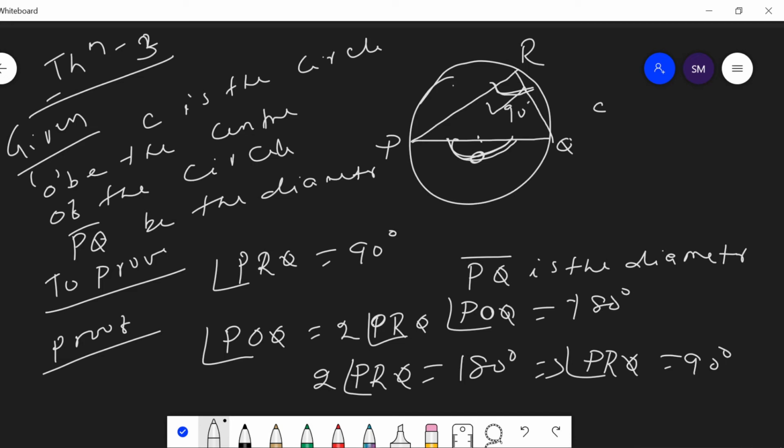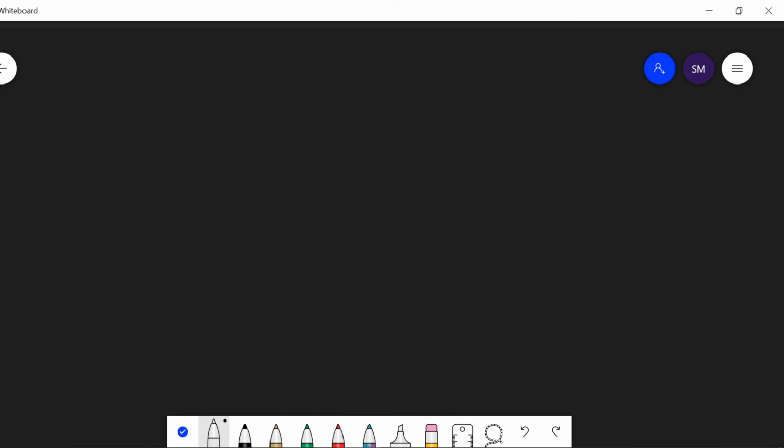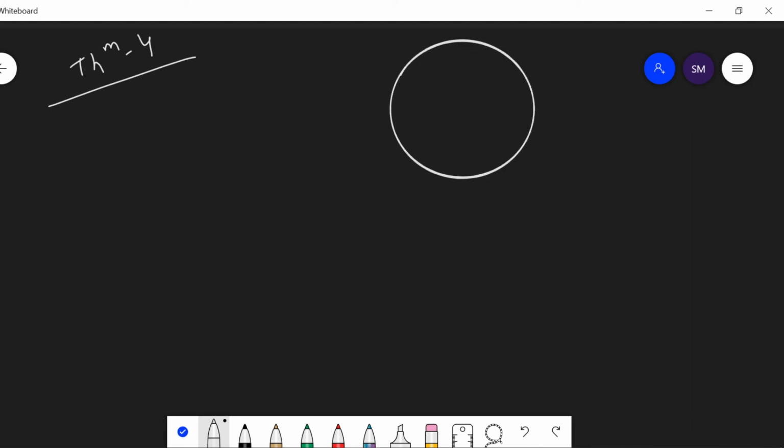Okay. Then the next theorem. Theorem 4 is the vice versa of theorem 3. This shows that if an arc of a circle subtends a right angle at any point on the circle, this means this is a semicircle. When the angle formed at any point on the circle by an arc is a right angle, this means the arc is a semicircle.